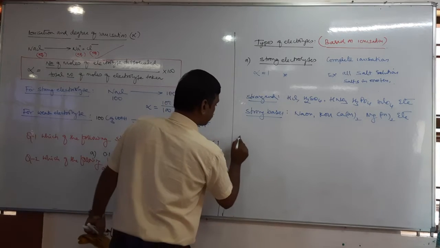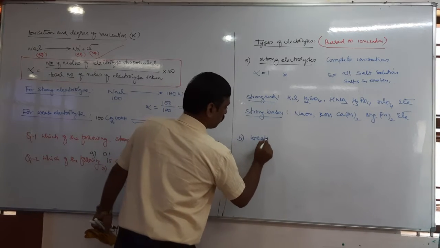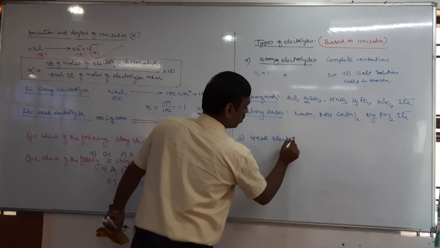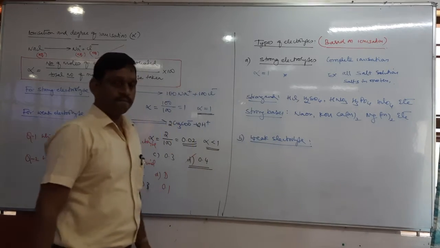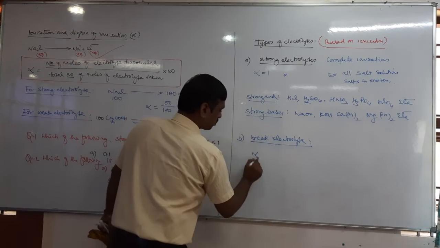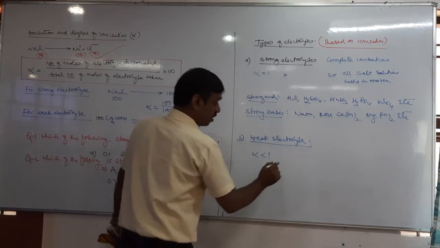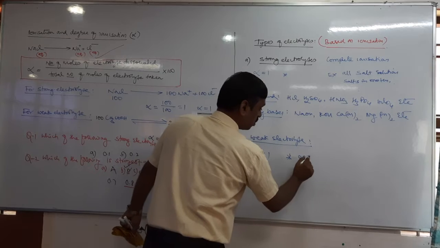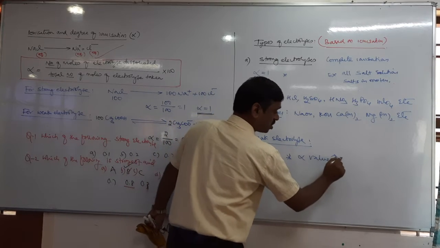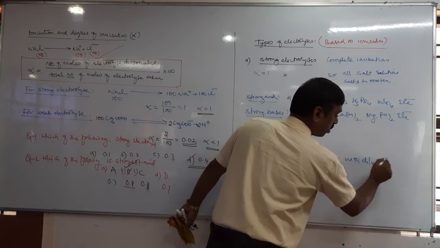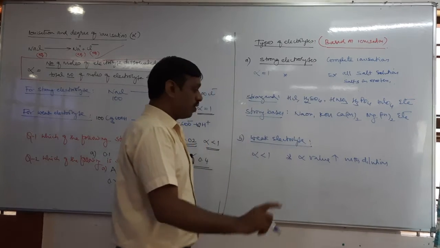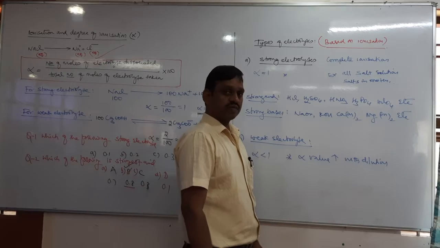Then what about weak electrolytes? Weak electrolytes undergo partial ionization. Their alpha is less than 1. Then what happens to the alpha value? The alpha value increases with dilution. That means when water is added, the alpha value considerably increases.